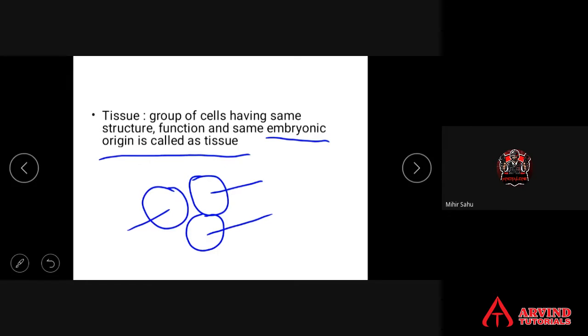Suppose one cell is carrying out respiration, the other cell is for photosynthesis, and the third cell is for excretion, then we cannot call them what? Tissues. Tissues are groups of cells that should have the same structure, the same shape and features. The function, the work they are going to do, should be the same. As well as they should have the same embryonic origin.